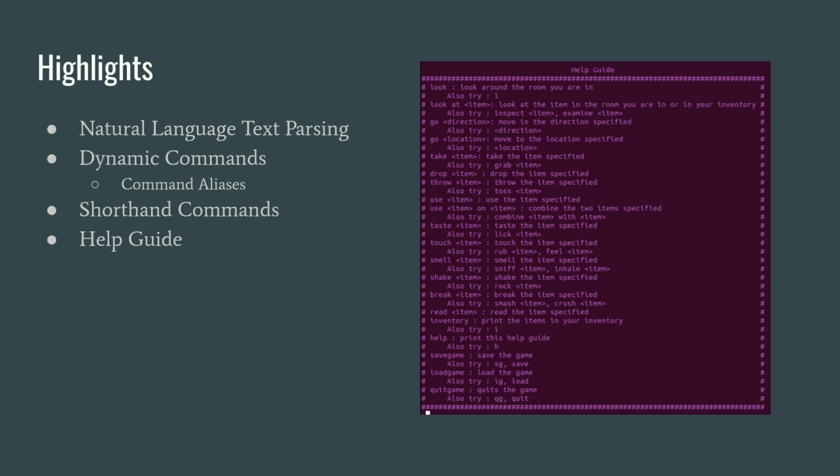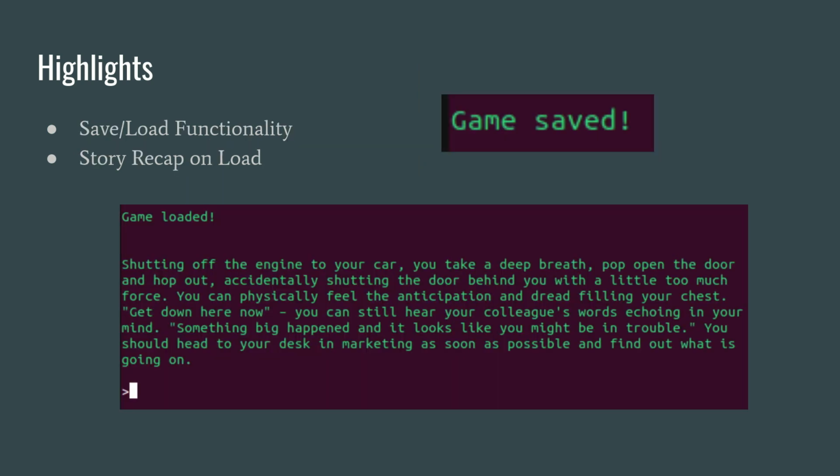We have natural language text parsing, dynamic commands with aliases, shorthand commands, and a help guide, as you can see here on the right. There's more ways to do an action than just one. If we look at throw, not only can we throw an item, but we can toss an item, and the player can enter any of these commands to interact with our game's world.